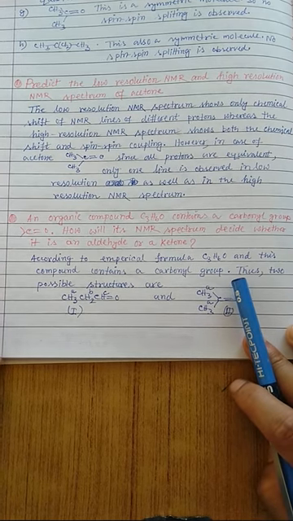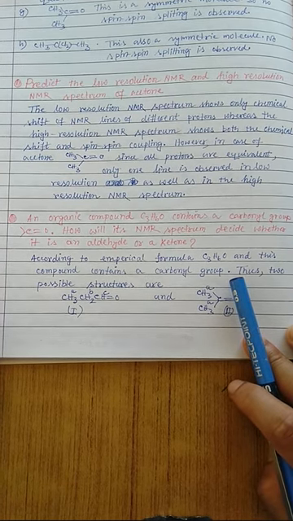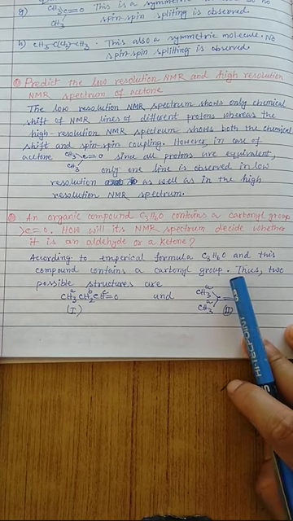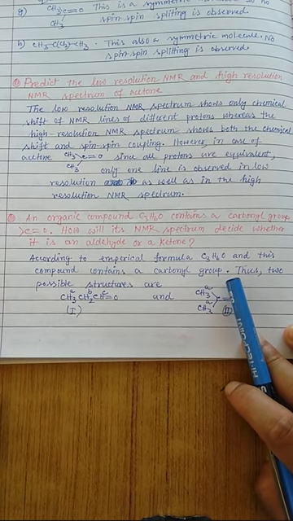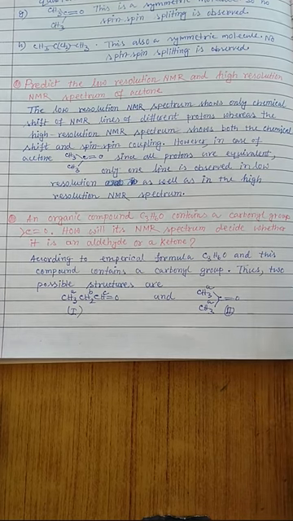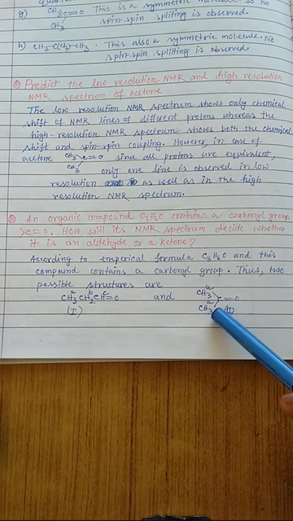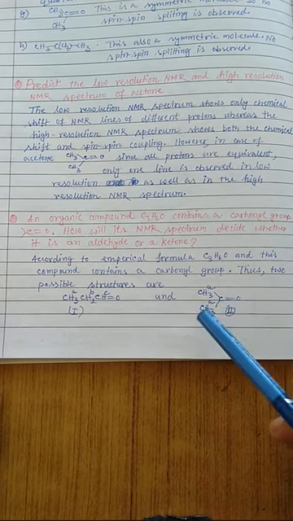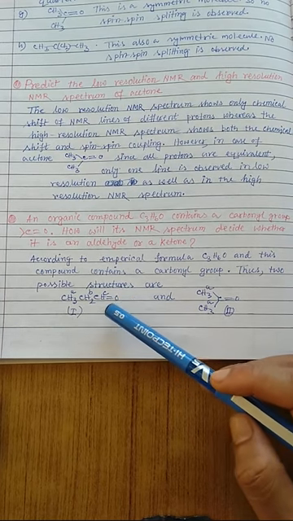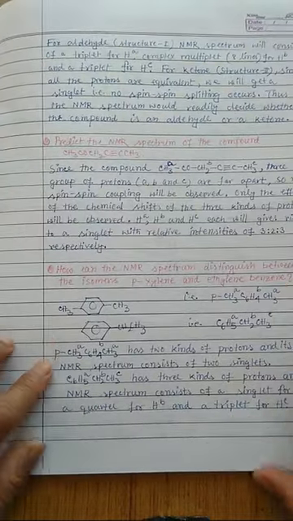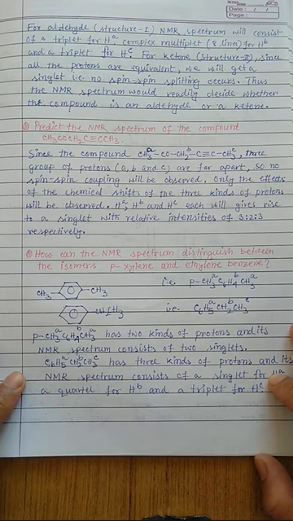According to the empirical formula C3H6O, I can construct either an aldehyde or a ketone. It's very common because a carbonyl group is present in both these types of molecules. So this compound contains a carbonyl group, and thus two possible structures are CH3CH2CHO and acetone, CH3COCH3. In acetone we know that all the protons are the same, but in the propionaldehyde, the three kinds of protons are different. Okay, so now you have to find the number of peaks arising, and whether they show any multiplicity or not.